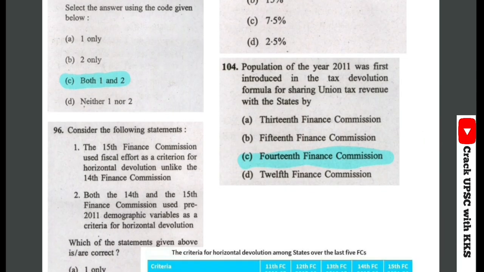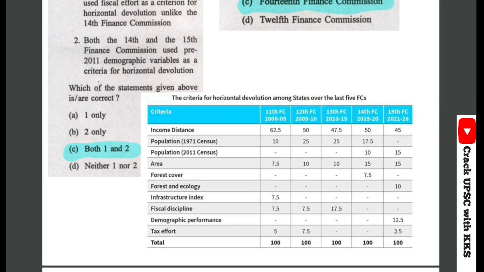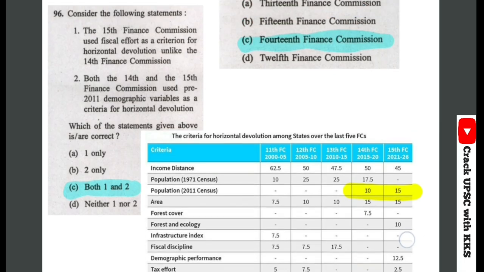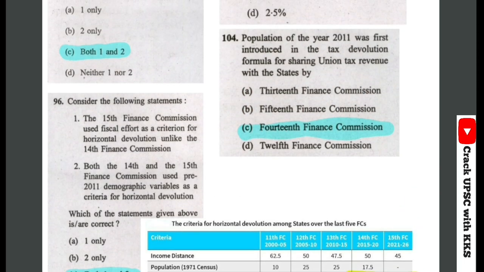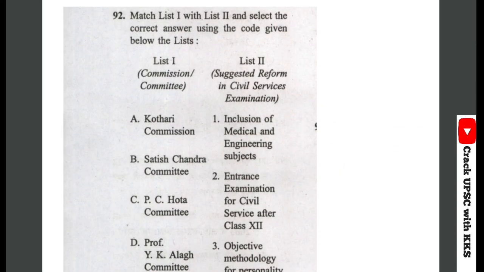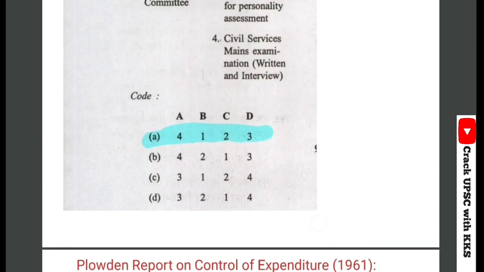And then this question, the last question on this topic: population of the year 2011 was first introduced in the tax devolution formula for sharing union tax revenue with the states by which Commission? So in this chart you can see in the 14th and 15th Commission population of the 2011 census was used. So here the correct answer would be C, 14th Finance Commission. Let's see the next question. This is the last one.